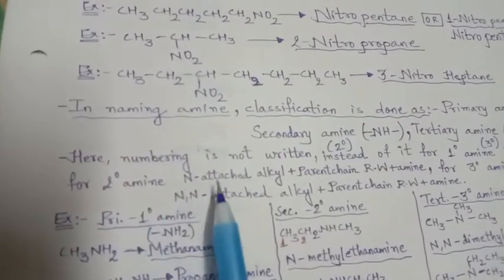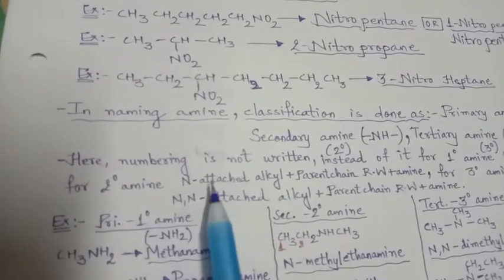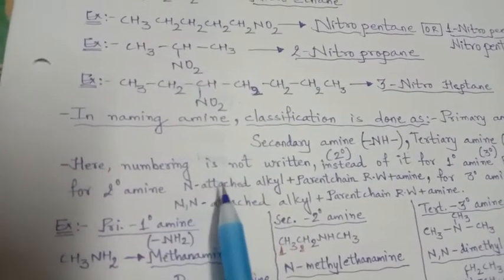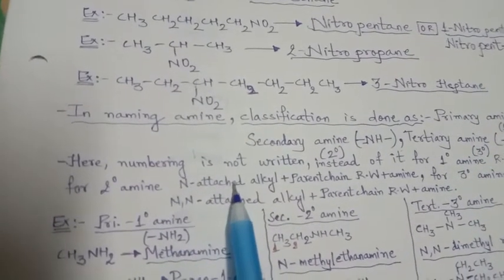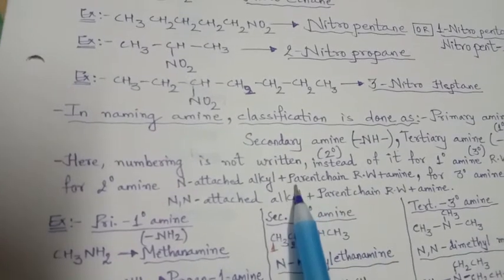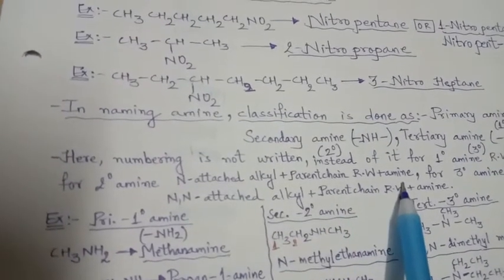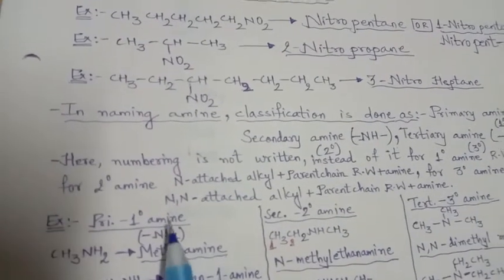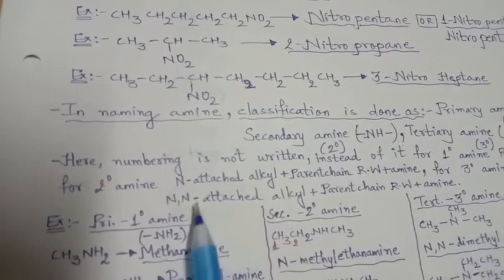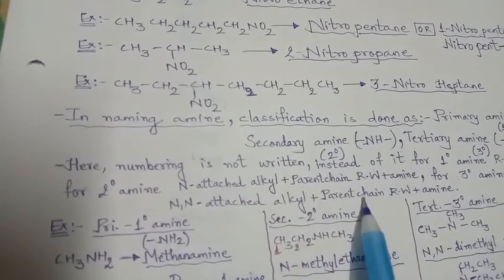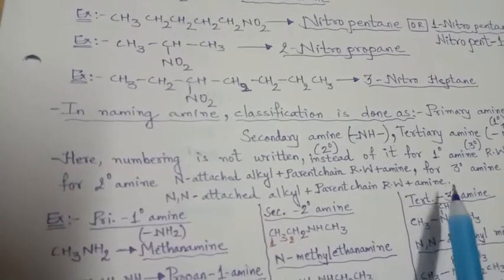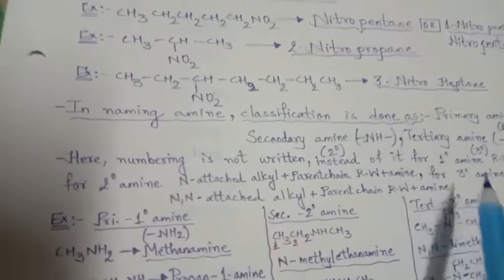In 2 degree amine, we write N, then what is attached as alkyl to N, then the root word of the parent chain and amine. And for 3 degree, we write N, then the alkyl which is attached to the N, the parent chain's root word and the amine. So this is a little different from the rest of the others.